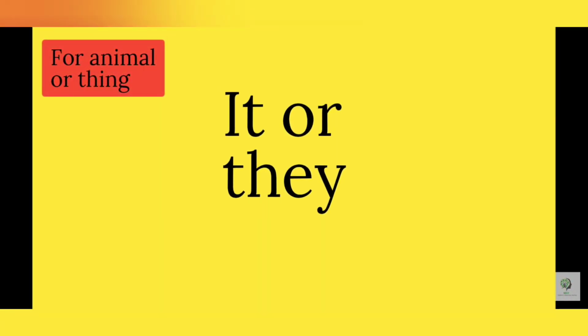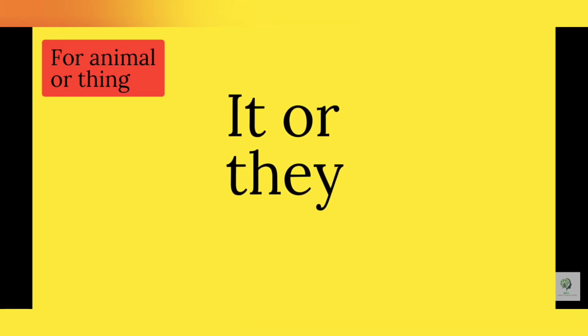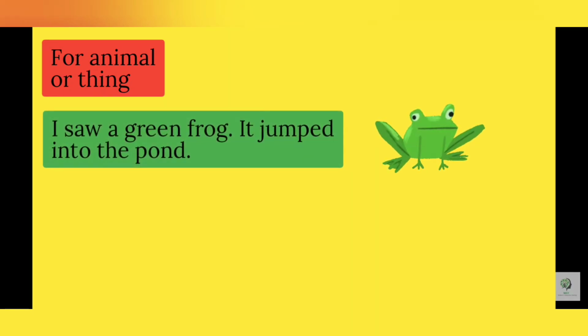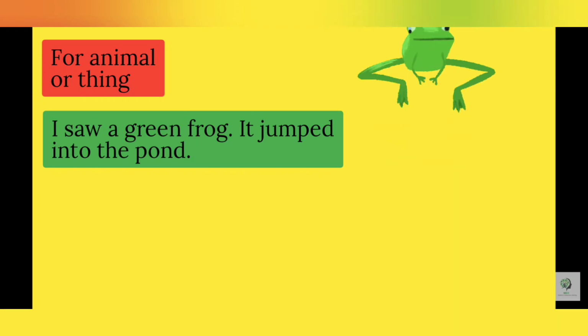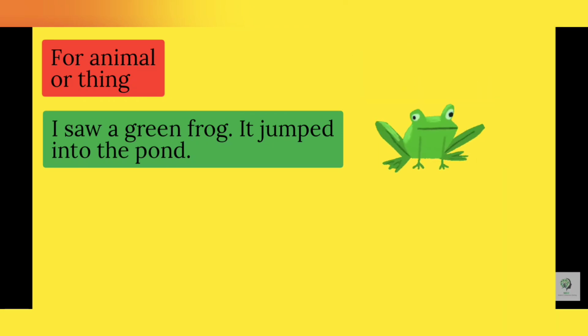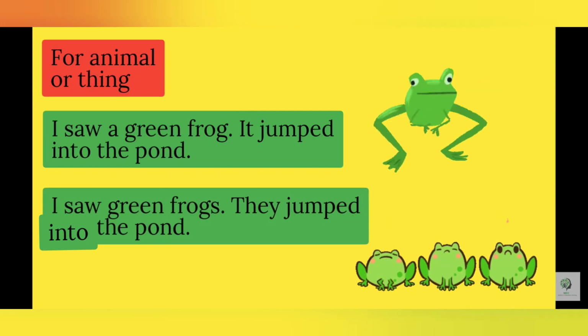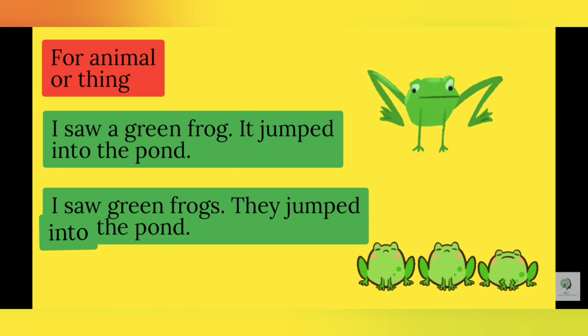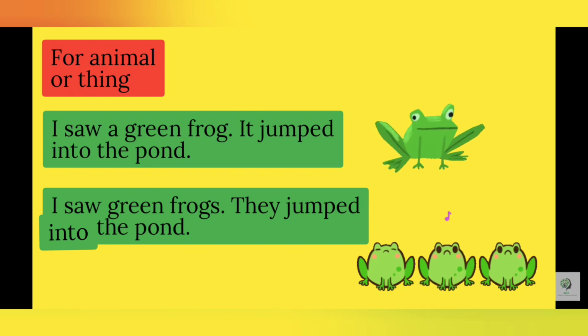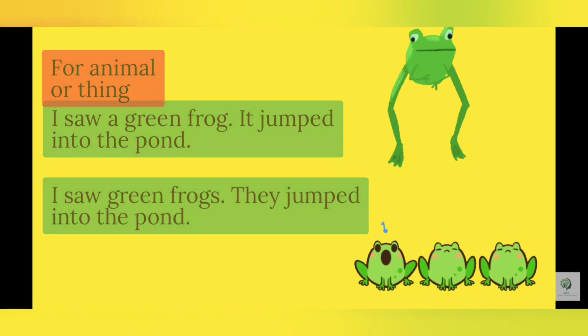For an animal or a thing, we use the pronouns it or they. Like, I saw a green frog. It jumped into the pond. Next, I saw green frogs. They jumped into the pond. So, for an animal, a thing, or even a place, we use the pronoun it or they.